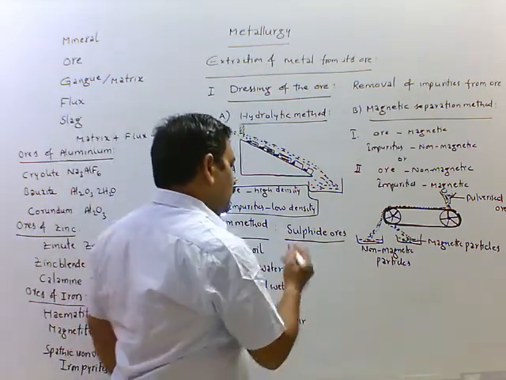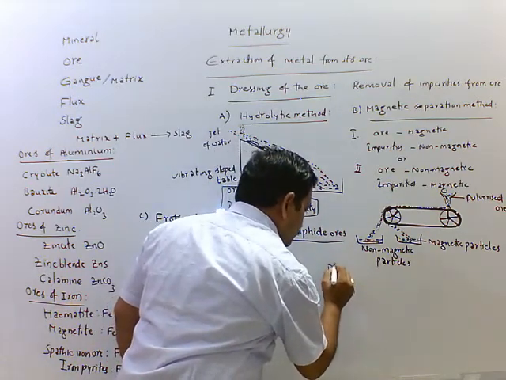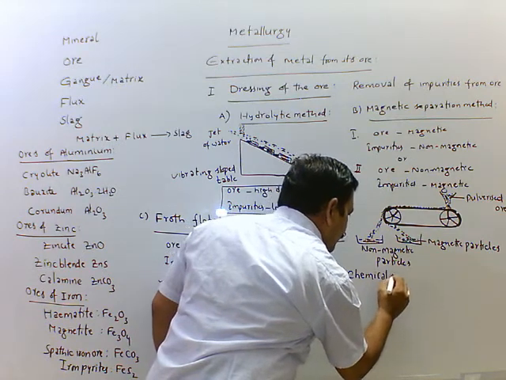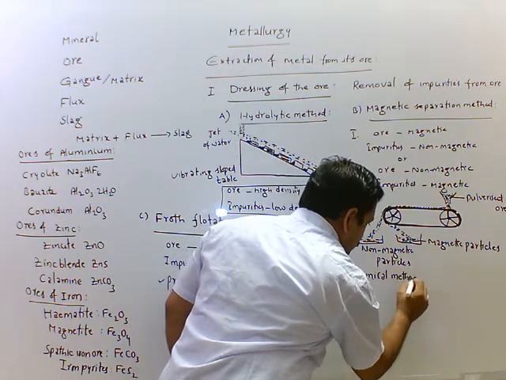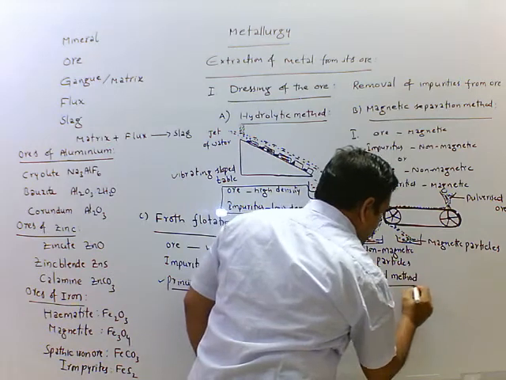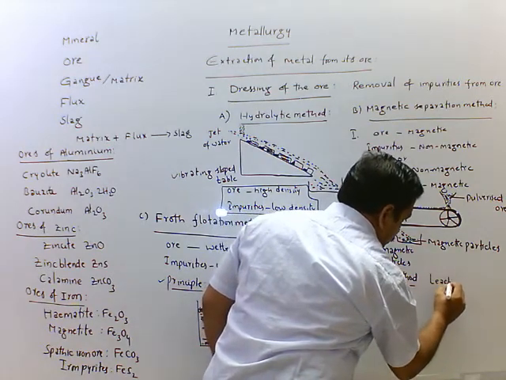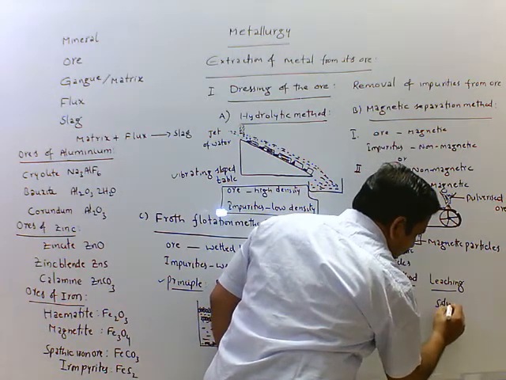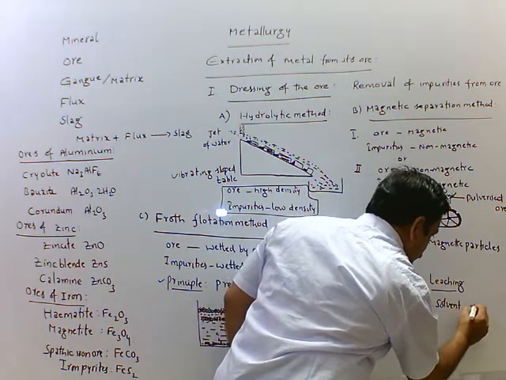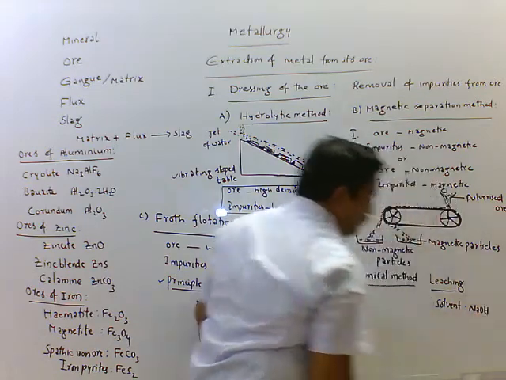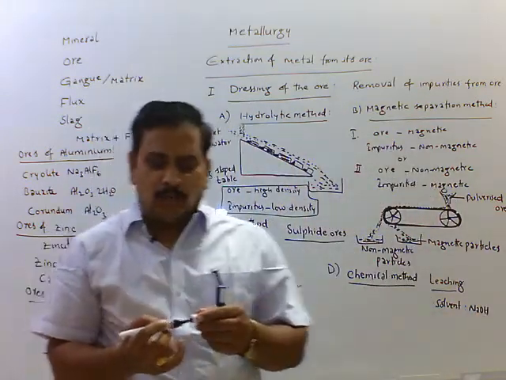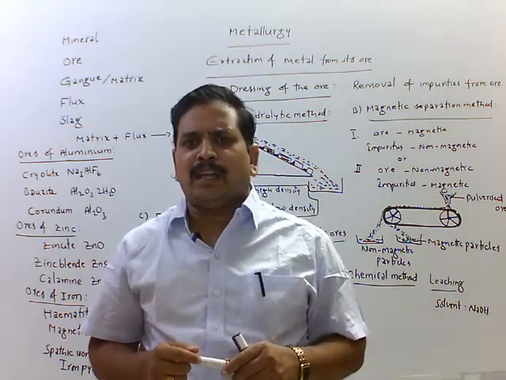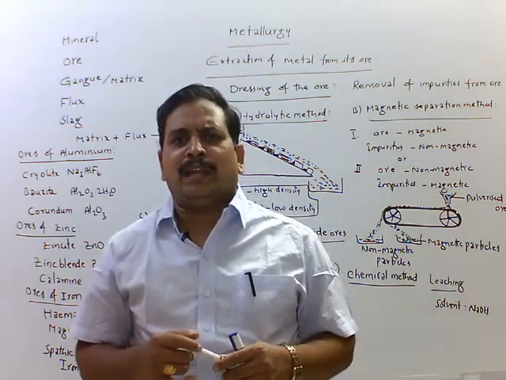Next, the fourth one is D, the chemical method. It is also called leaching. Generally in leaching, the solvent we use is sodium hydroxide. In leaching, ore particles are dissolved in this solvent. Impurities are insoluble, leaving behind.